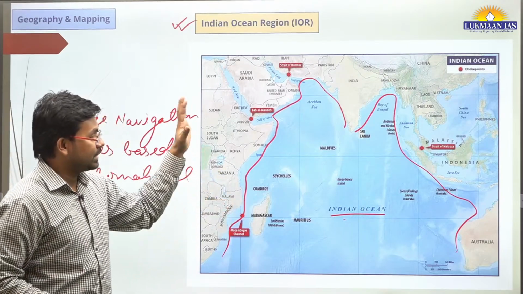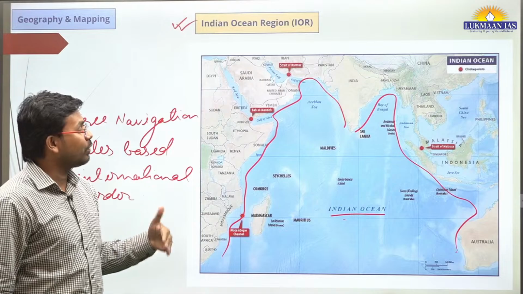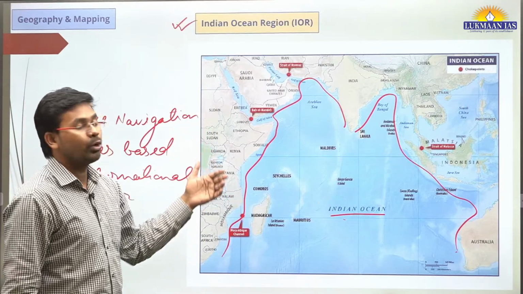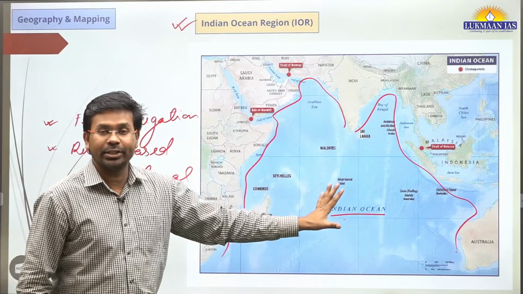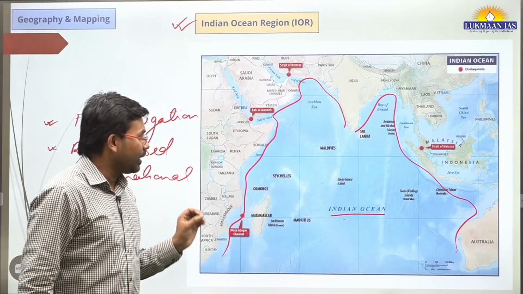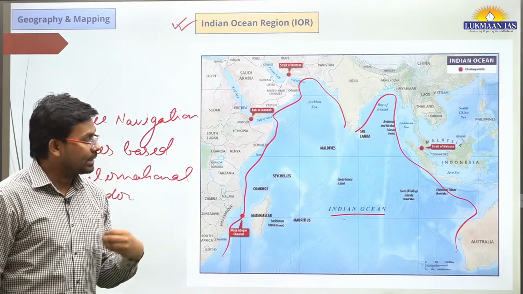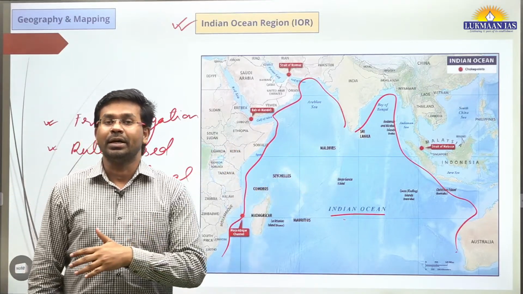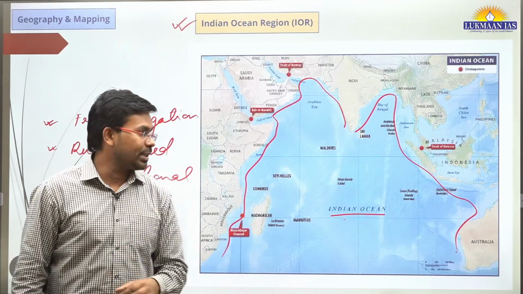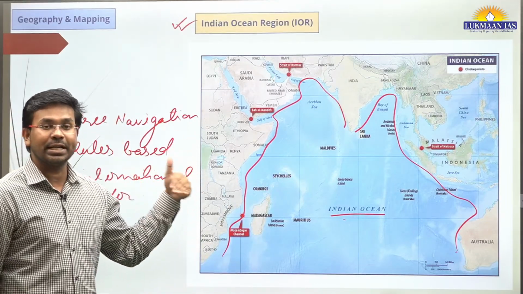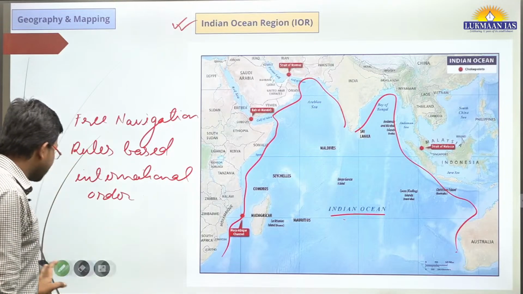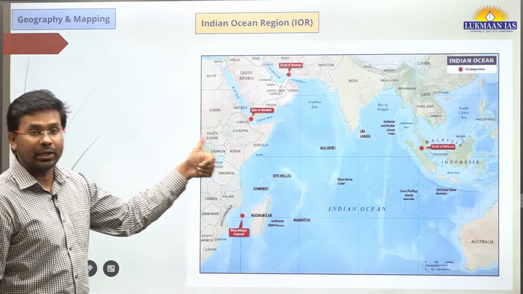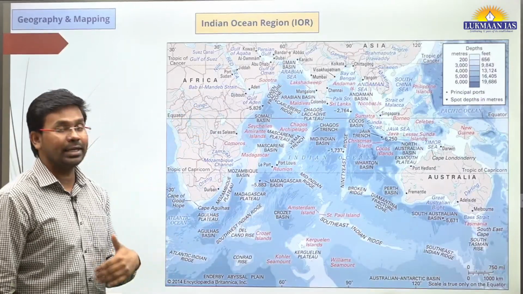Apart from this, the Indian Ocean region is a very important and vital place because we want to maintain the ecological sanctity of the entire region. We don't want that the ecological sanctity or the marine environment in the Indian Ocean region should get exploited. That's why Indian Ocean region has been in news, and today there is an article that talks about the Indian Ocean region. So it plays a vital role in the geopolitics and also related to trade.